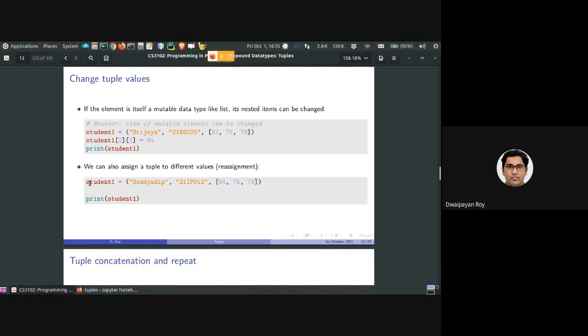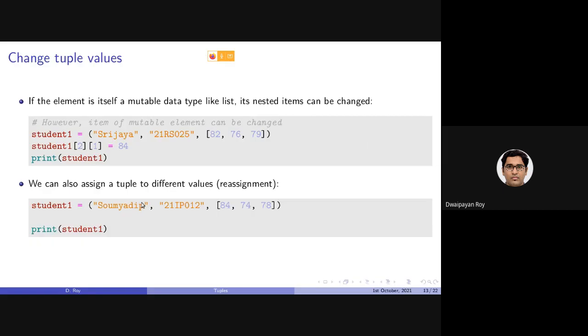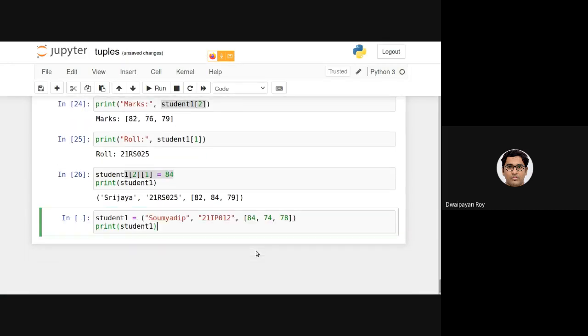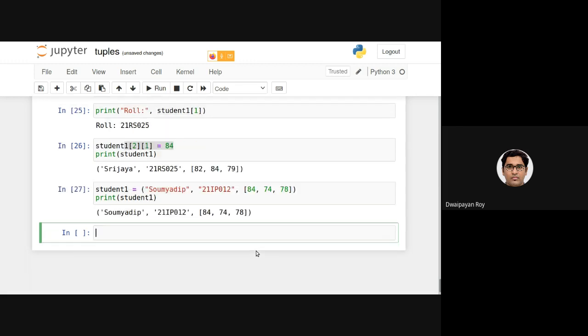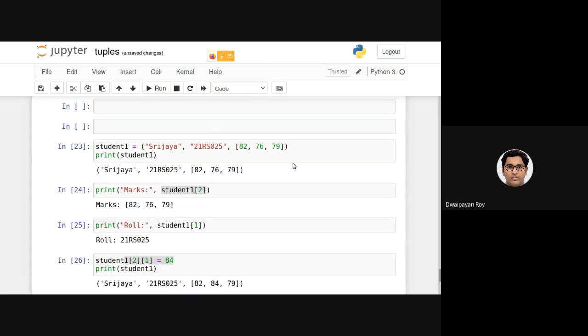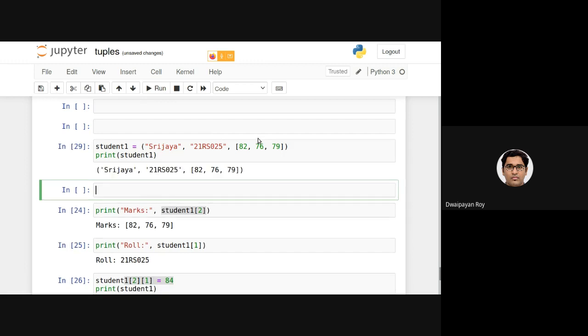Now, earlier I was storing the marks of Srijoya. Let's try to store the marks of Soumodip in the same variable. So this will be okay. Now, let's see one thing. Here, this was the first statement containing Srijoya's name and roll number.